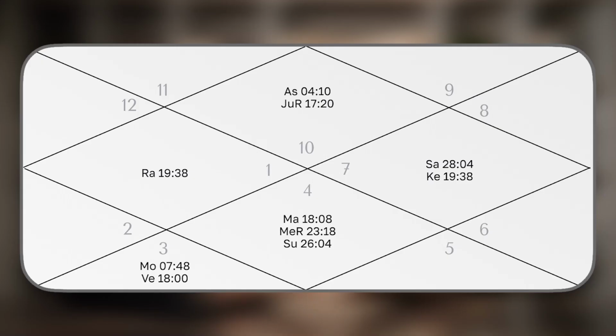Example for weak condition: moon is positioned in the 6th house. Rahu is positioned in the 4th house. 4th house Lord Mars is debilitated. Neutral condition: if both the good and weak conditions manifest in the horoscope, we will consider it a neutral position of the moon in the horoscope.